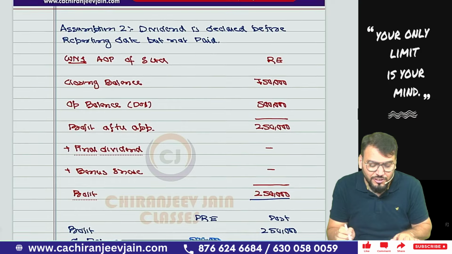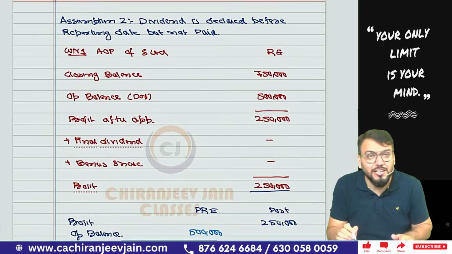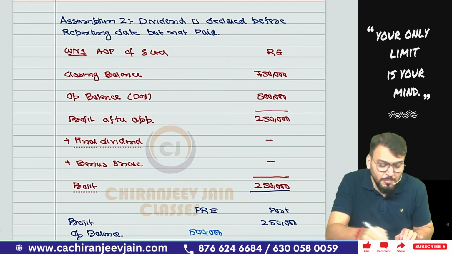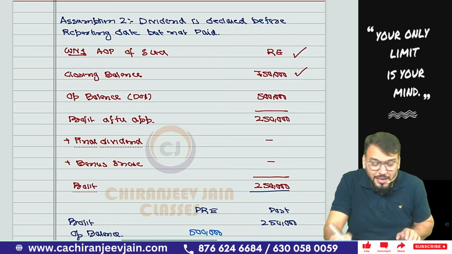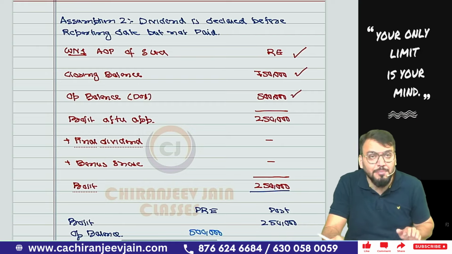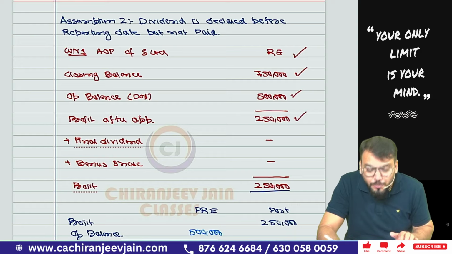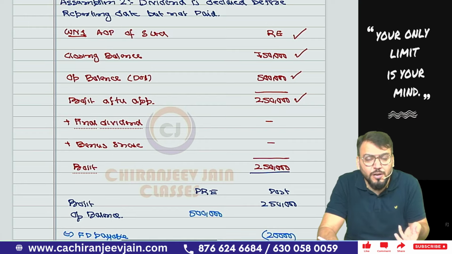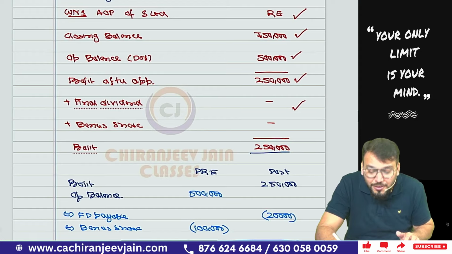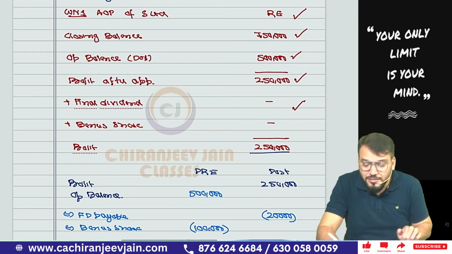Let us start the discussion. In this also we'll first prepare working note number 1, the analysis of the profit of the subsidiary company, retained earning. You can see closing balance 7,50,000, opening balance on the date of acquisition they have given 5 lakh. The profit after appropriation will be 2,50,000. But in this case also the dividend journal entry has not been done because the amount was not paid, therefore nothing to add back. Bonus issue journal entry also not done, so there's nothing to add back.